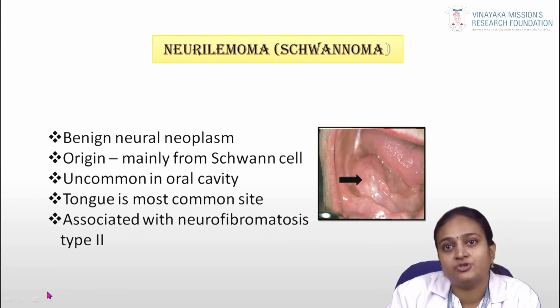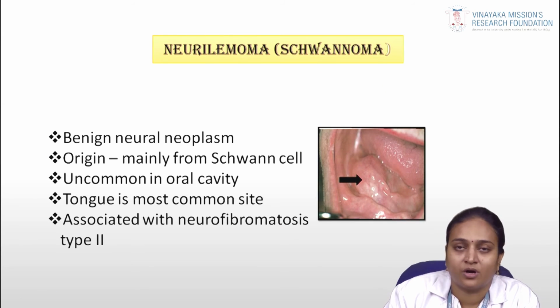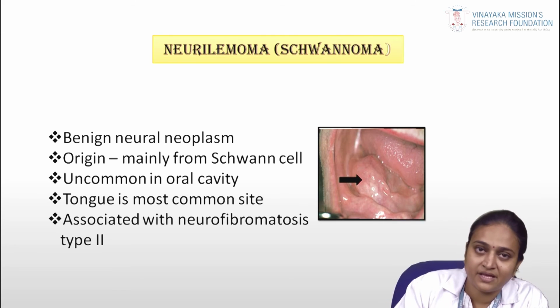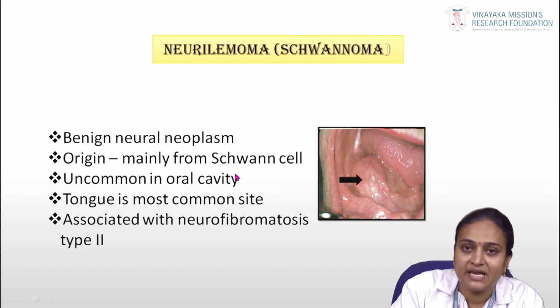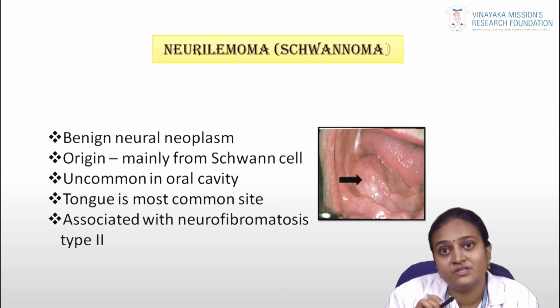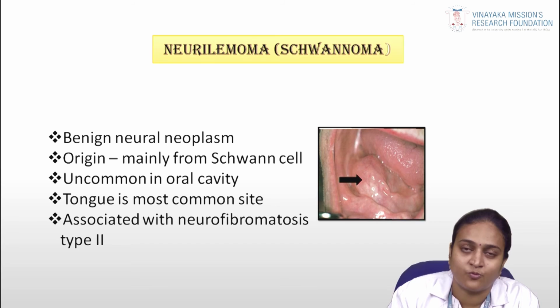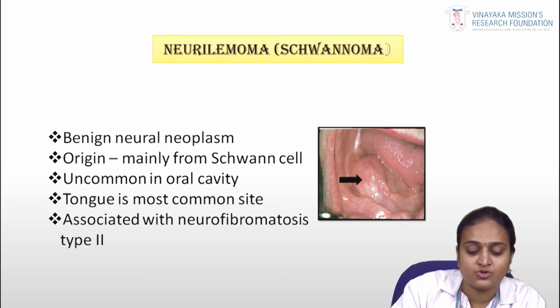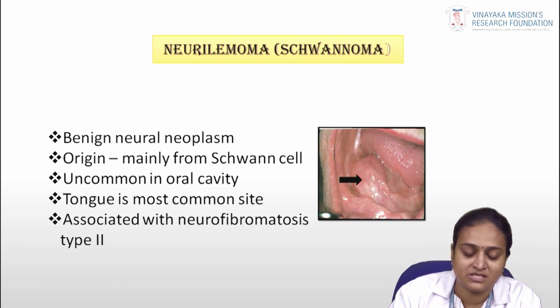So coming to the schwannoma or neurilemoma. Schwannoma is also called a neurilemoma. It is a benign neoplasm that mainly originates from the Schwann cells. It is uncommon in the oral cavity. The tongue is the more commonly affected site. It is associated with neurofibromatosis type 2. Neurofibroma is associated with neurofibromatosis type 1, and schwannoma is associated with neurofibromatosis type 2.